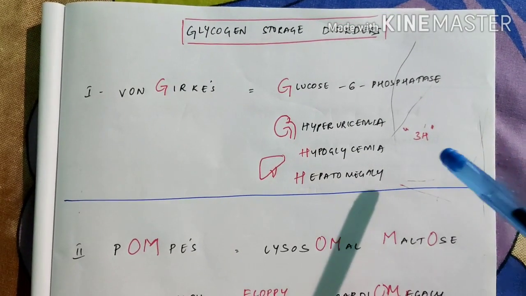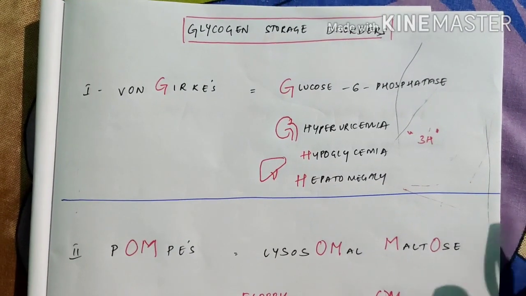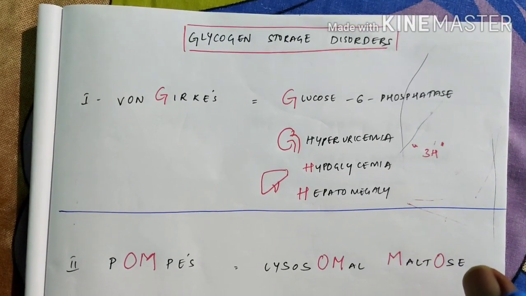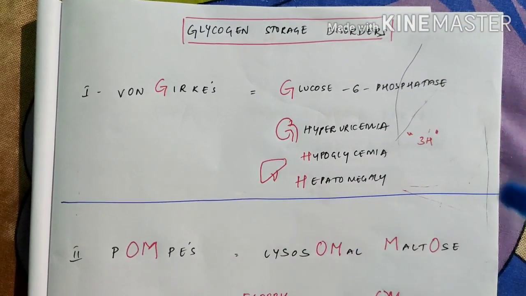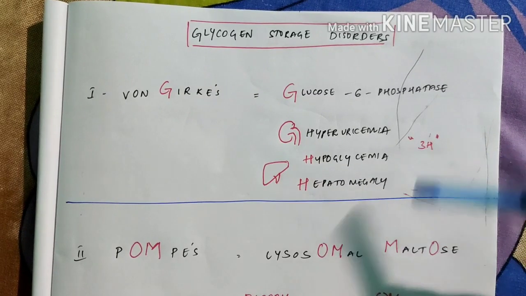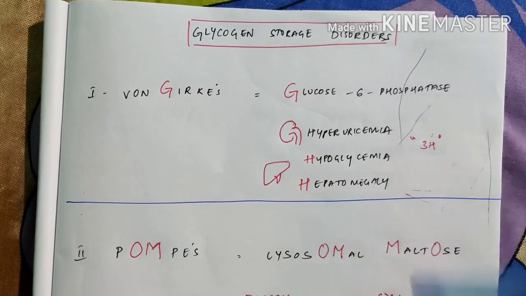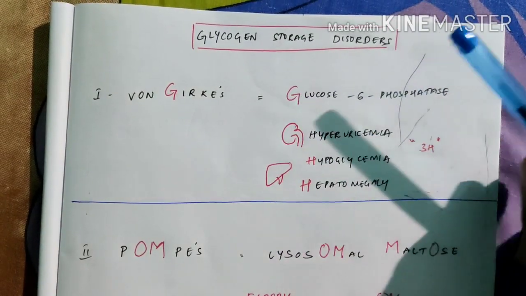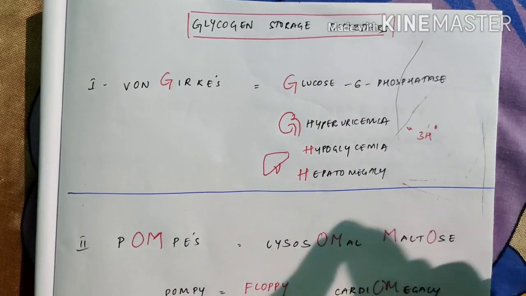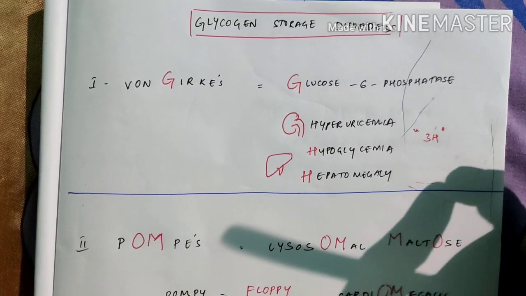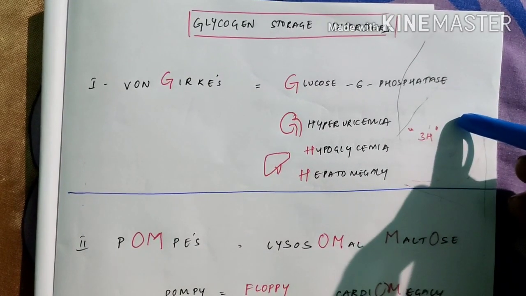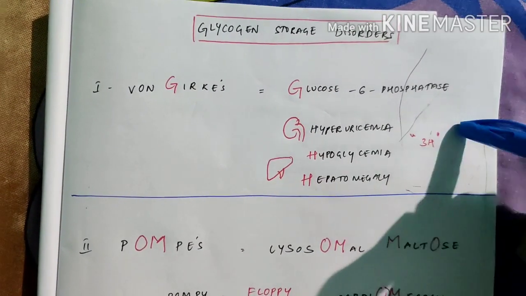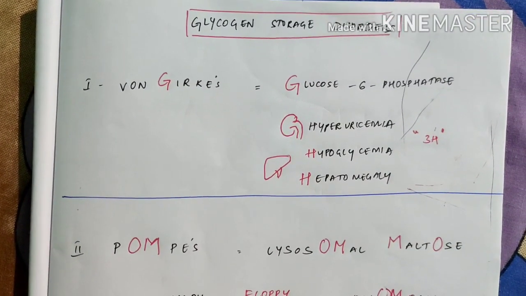Hello everyone, I am here today to explain glycogen storage disorders to everyone. This is the first ever topic. We felt it difficult in our first year in biochemistry to remember so many enzymes and so many diseases. But there's a very simple trick. You can remember all of them, and it's a very important area, asked very often in central exams and NEET. So I came up with an idea.